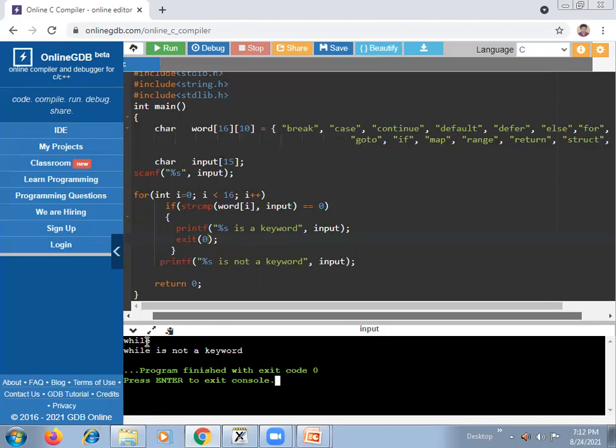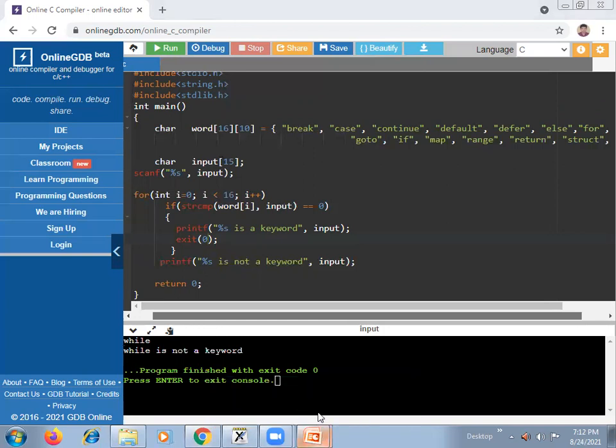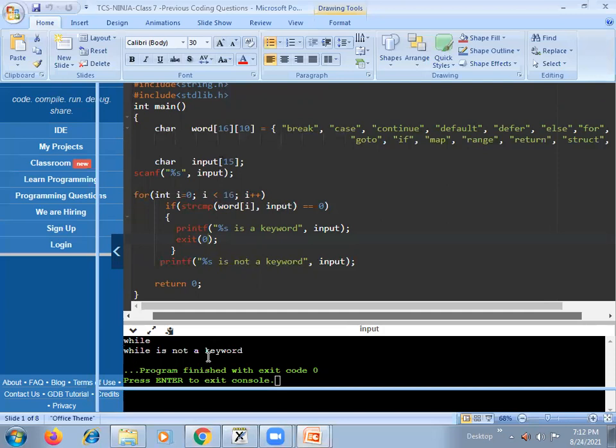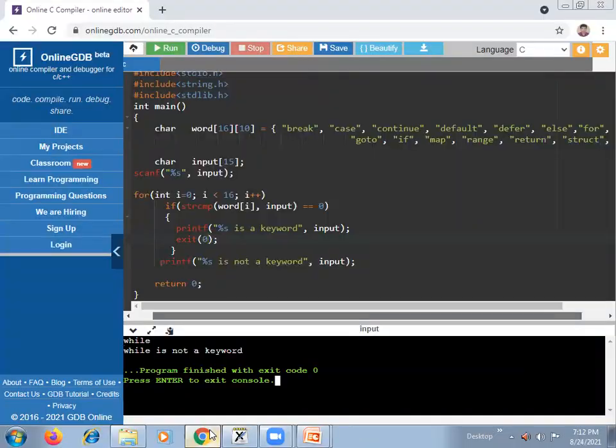Okay, so don't print any extra full stop or comma. Print the output as per the expected output. In the same way you need to print. Clear? See, "while is not a keyword", right?